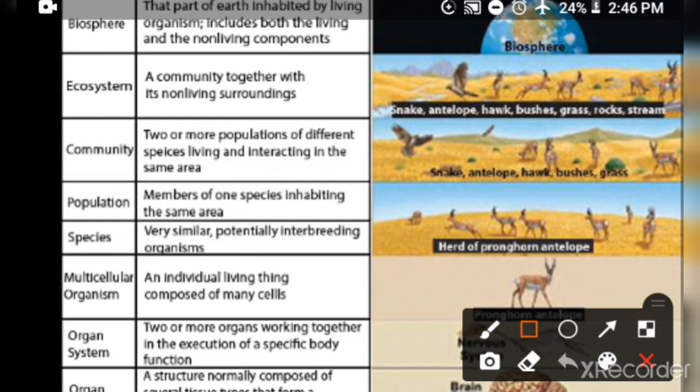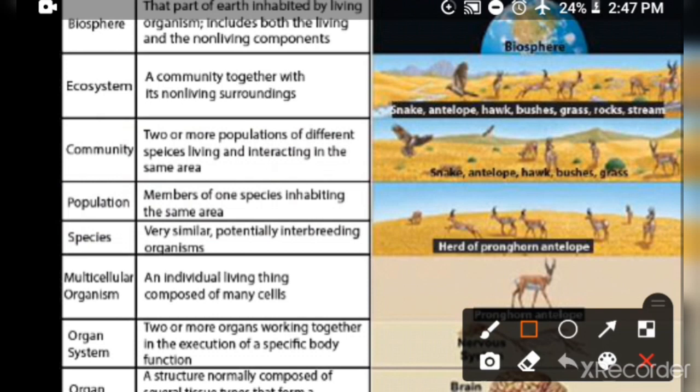So a community, different populations with their non-living environment, and the non-living, or abiotic factors of the environment, like wind, light, soil and water. These are all non-living, or abiotic factors. Combined, they come under the term ecosystem.